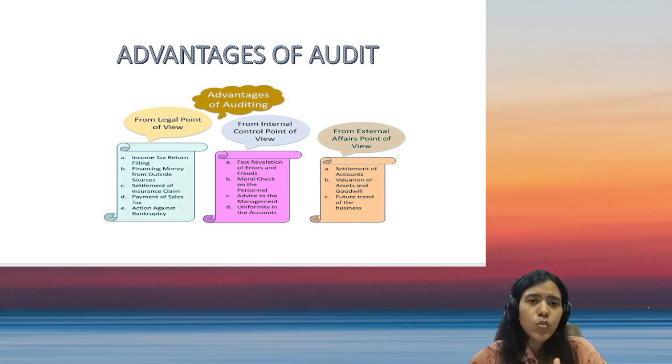Firstly, we'll go from person to person and entity to entity. The first benefit is obviously to the clients. They can get their financial statements absolutely corrected, clean, free of misstatements, which would be a great help to them also. Because if they are displaying the true and actual position of the company, they are gaining users' trust. They are gaining the confidence while getting loans or subsidies from the government. They are gaining confidence from every external person to the company. So yeah, if the financial statements are correct, it is of huge benefit to the client itself. Next comes the benefit to the government.